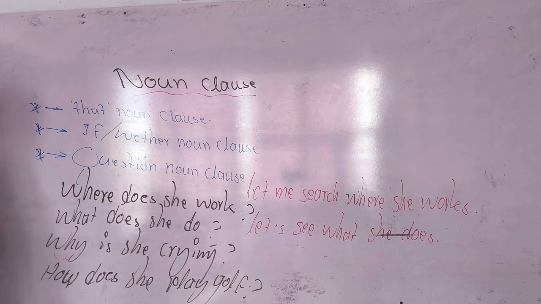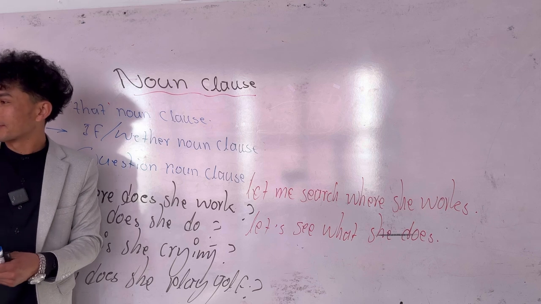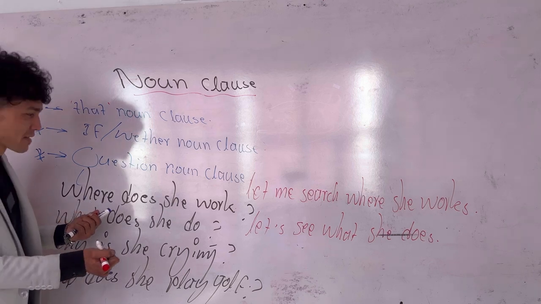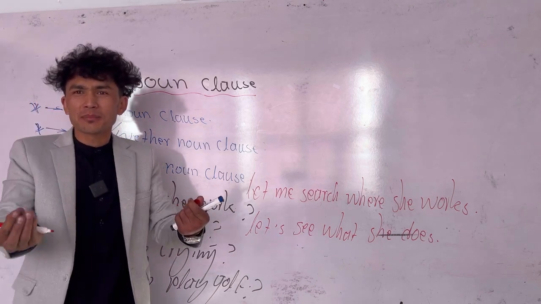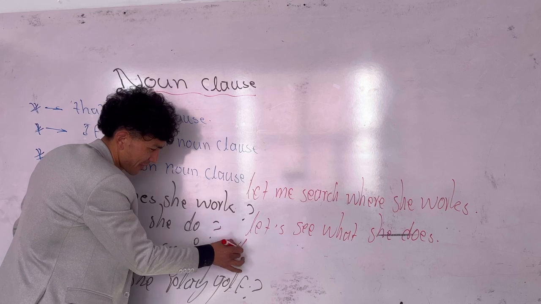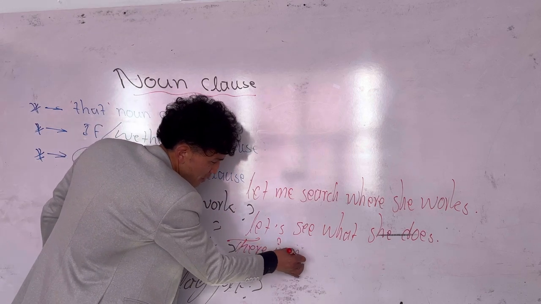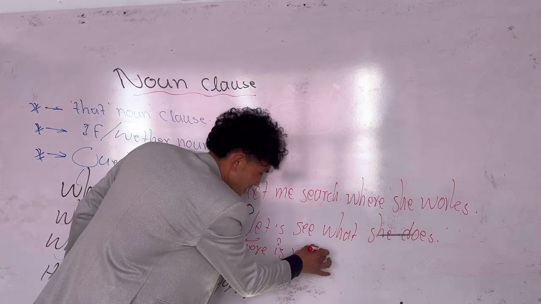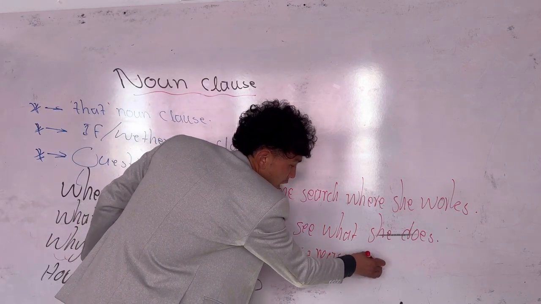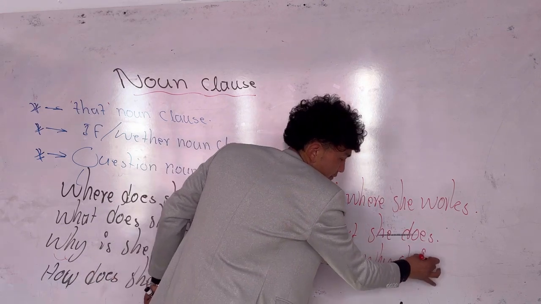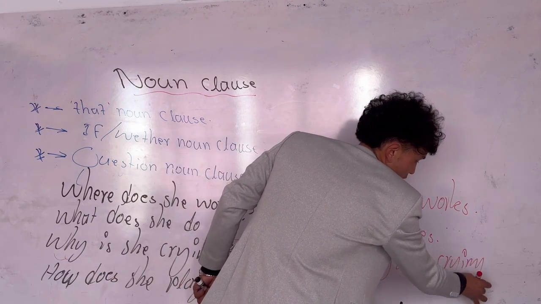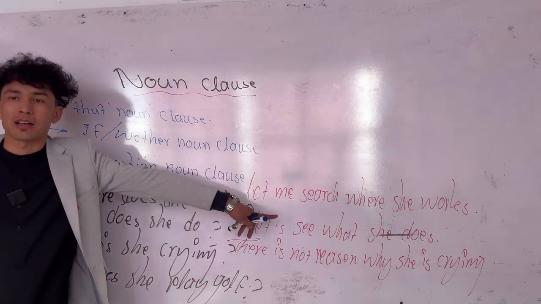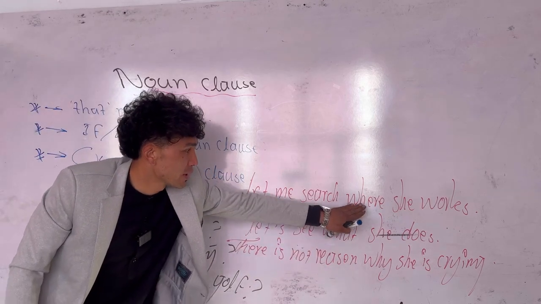What about this one? Why is she crying? I don't know. She has no idea. Okay. Why she is crying? Why is she crying? There is no reasonable reason. Or there's no reason. Or obvious reason. Why she is crying. Look at the structure. This is positive, while this is negative. Sorry, question. Question becomes positive. Why is the same why. What is the same what. Where is the same where.